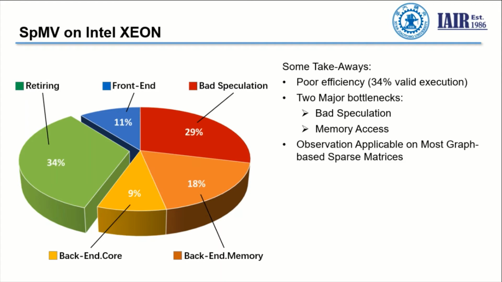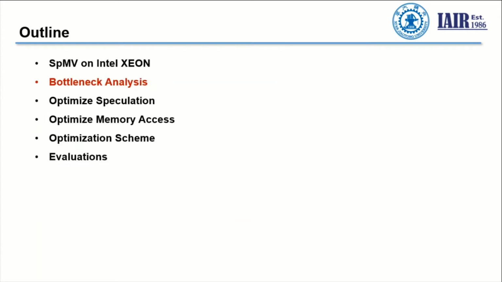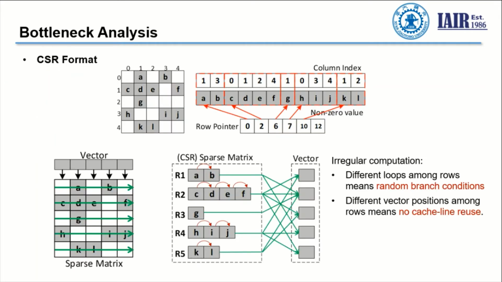We can see that the effective execution, which is retiring, is very poor as it only takes 34% of the total execution. And the two major bottlenecks are the bad speculation and the memory access. We can see that this observation holds on most graph-based sparse matrices. Then we analyze the bottleneck in detail.